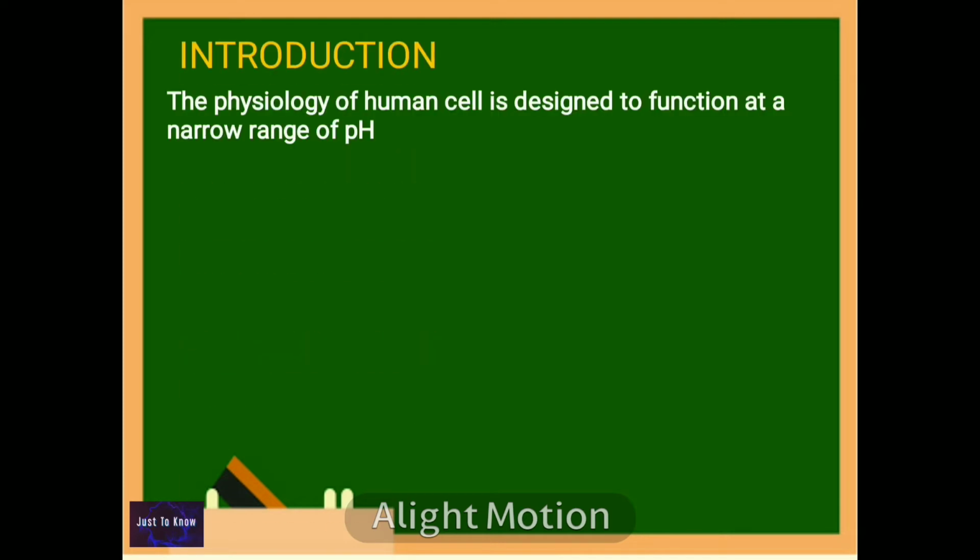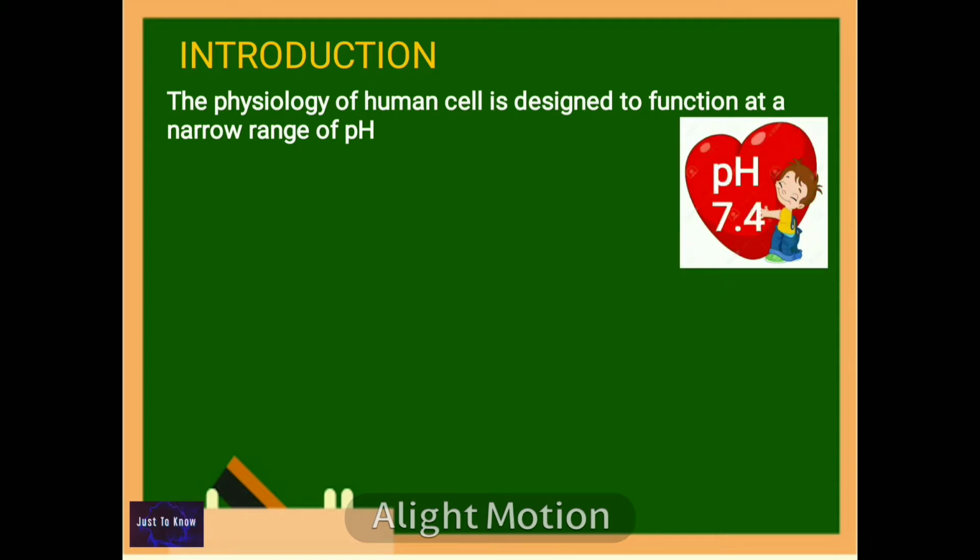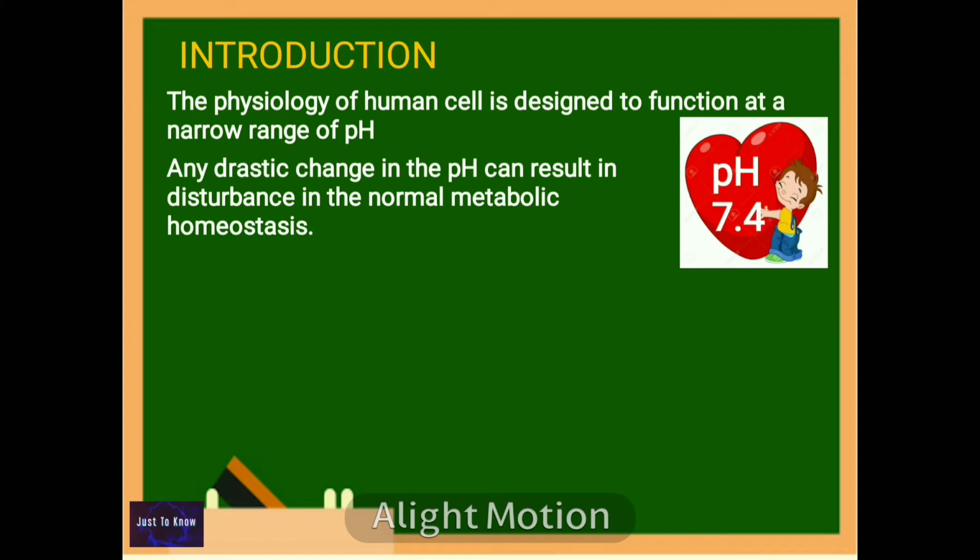The physiology of the human cell is designed to function at a narrow range of pH around 7.4. Any drastic change in the pH can result in disturbance in the normal metabolic homeostasis. Hence, life is not possible above pH 7.6 and below 7. But there are certain causes which alter the pH by decreasing the plasma pH or increasing the plasma pH.